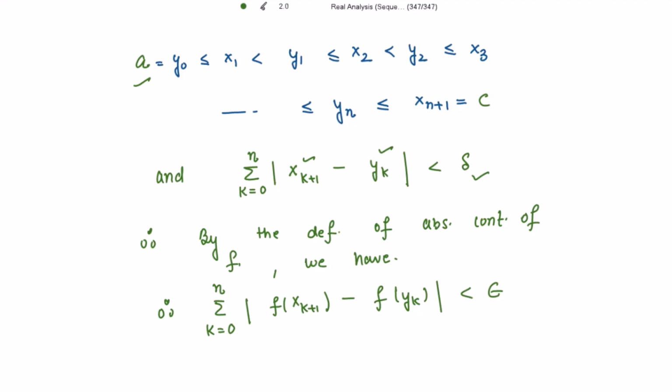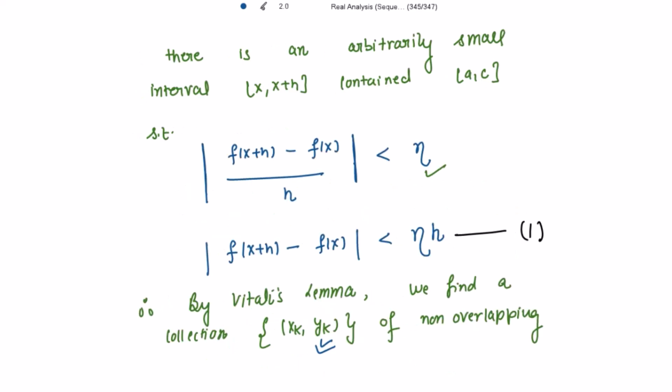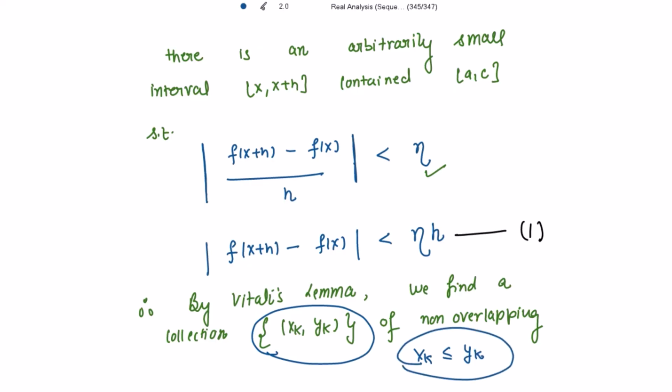Right, very fine. Okay, now I am interested. This definition is for the inequality, this one, right? y_k less than or equal to x_{k+1}. I am interested to define this on this interval where x_k is less than or equal to y_k. I am going to define on this.